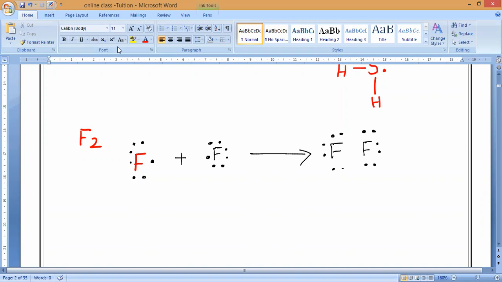How many pairs of electrons? One pair of electrons. So it will become fluorine, F-F. Is it okay, guys? Please respond. Yes, sir. Draw this. Any doubt? Kindly ask me.